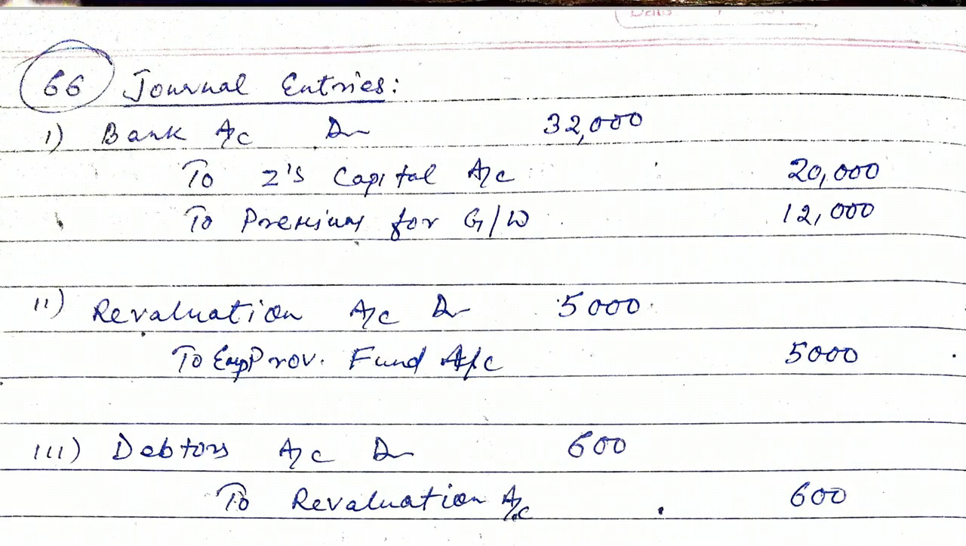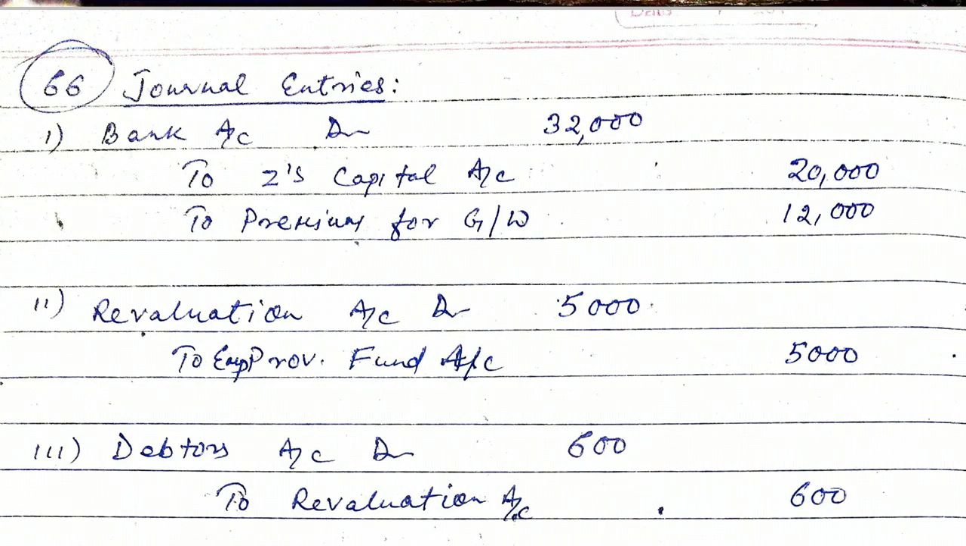In question number 66, X and Y share profits in the ratio 5:3. Their balance sheet as at 31 March 2020 was given. It is the balance sheet you can see in the book. And then there are some adjustments, some revaluations. A, employees provident fund is to be increased by 5,000. And before that, they admit Z into partnership with 1/8 share in profit.